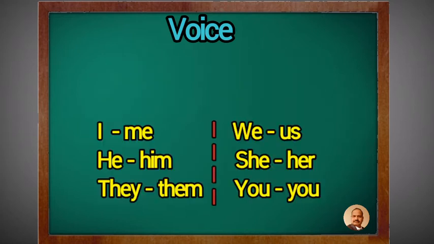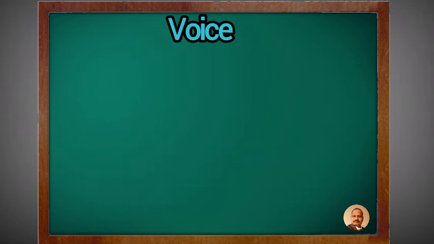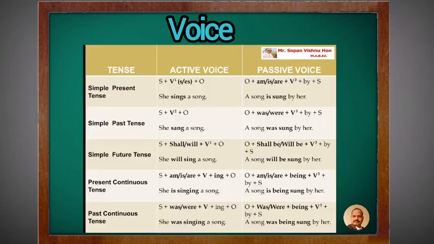Means if there is I, we will take me; we, us; he, him; she, her; they, them; you, you, like this. Now we are going to see here one chart, means according to the tense how can we change the active voice into passive voice.